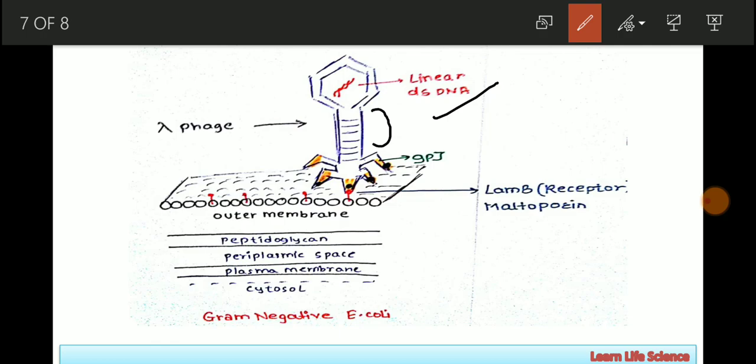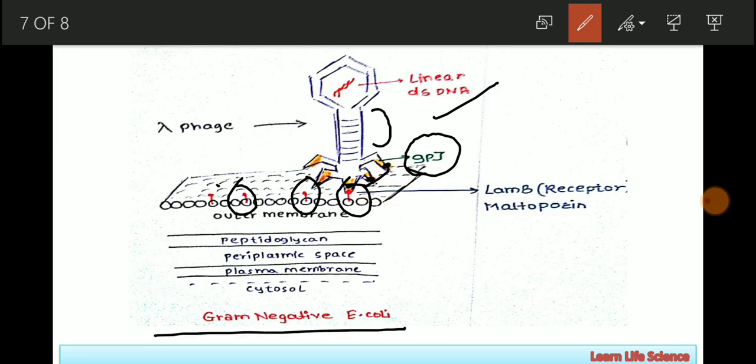In the tail fiber you can see the presence of GPJ protein, which acts as a ligand for the LAMB receptor present on the outer membrane. As we all know, E. coli is a gram negative bacteria. So this is the outline of the outer membrane of the bacteria, which also consists of a thin peptidoglycan layer, periplasmic space, as well as the plasma membrane.